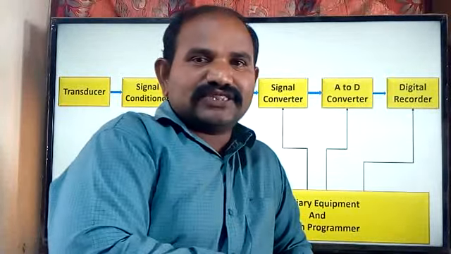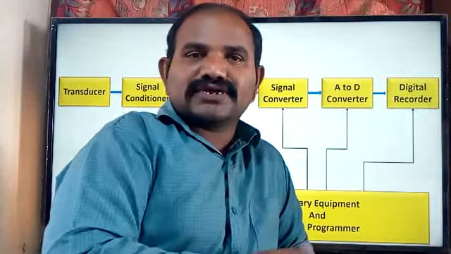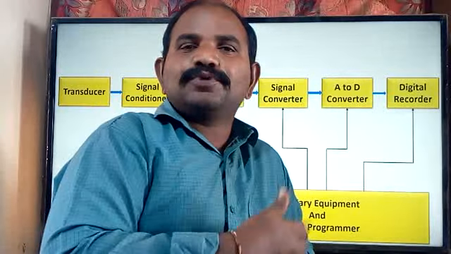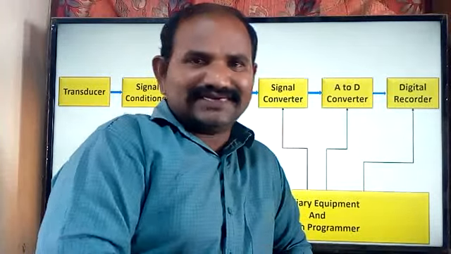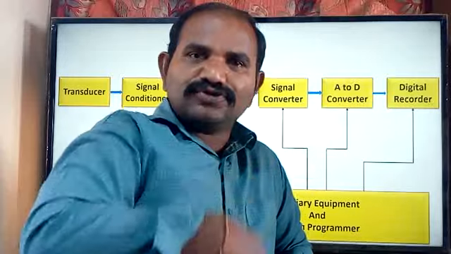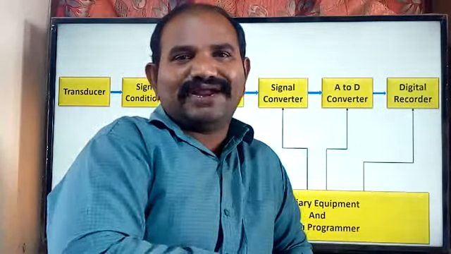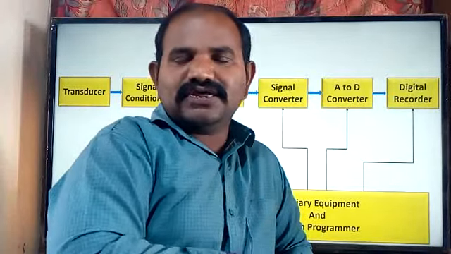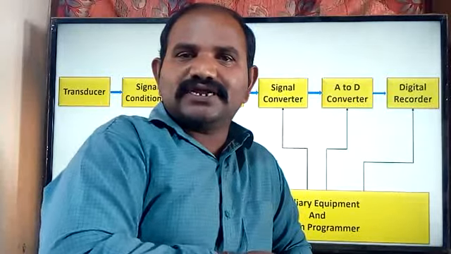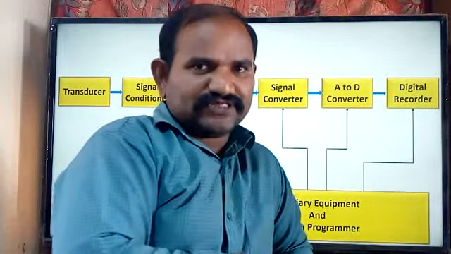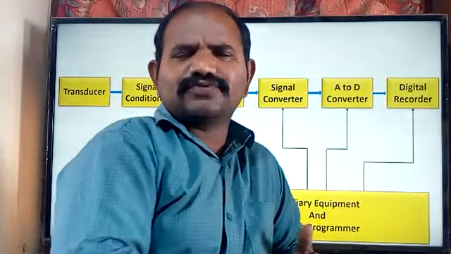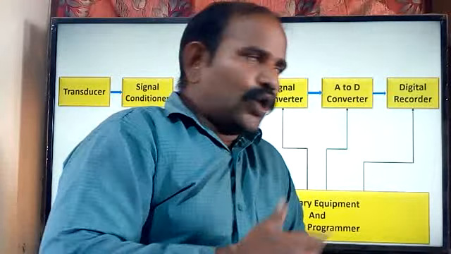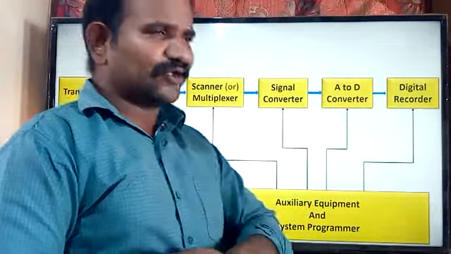We can't reproduce that information back into an electronic signal. That kind of recorder is called a permanent recorder. In reproducible recorders we store the data, and whenever you want you can reproduce it into the electronic signal format. The example is the tape recorder, which we can also call the magnetic tape recorder. Okay, so here we are taking the digital recorder.